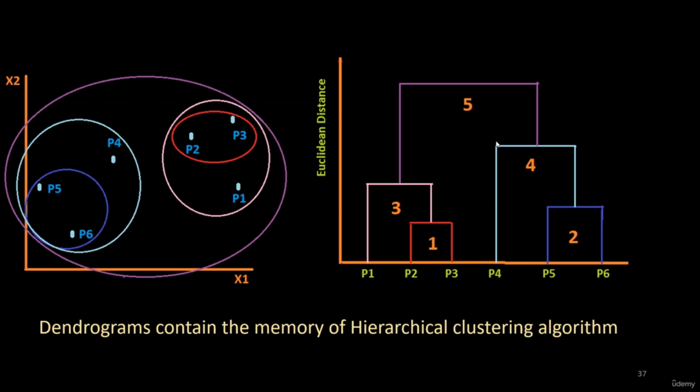So in this way, we can see that the dendrogram of the hierarchical clustering not only helps us to find the optimal number of clusters, but also helps us to see the memory of the clustering.